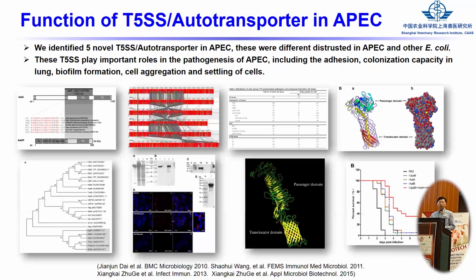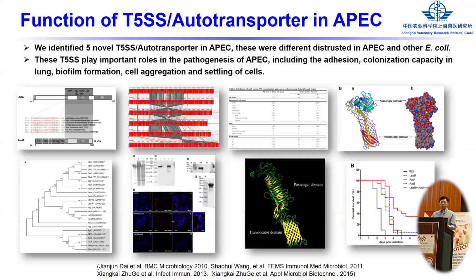Also, we wanted to determine the function of the type 5 system. We identified 5 novel T5SS in APEC. These 5 T5SS we found first. We used different methods. For example, we sequenced the genome of the bacteria, then compared the commensal E. coli and the pathogenic E. coli.